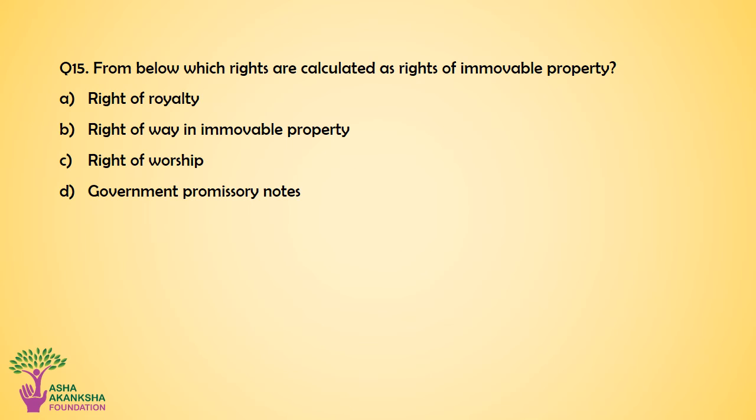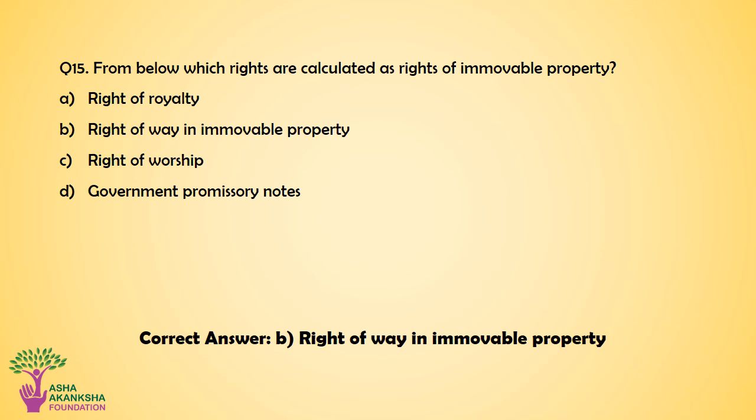Question number 15. From below, which rights are calculated as rights of immovable property? Option A. Right of royalty. Option B. Right of way in immovable property. Option C. Right of worship. Or option D. Government promissory notes. The correct answer for this question is option B. Right of way in immovable property.